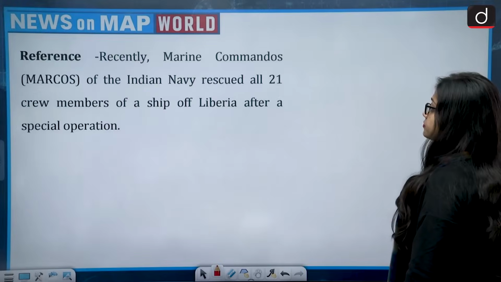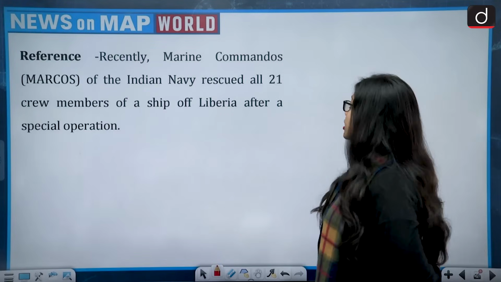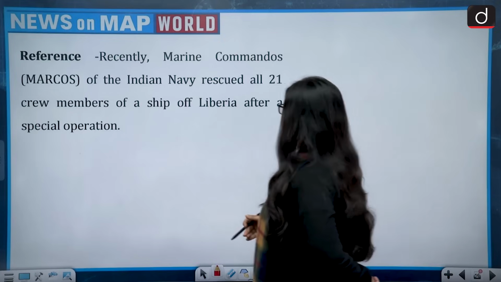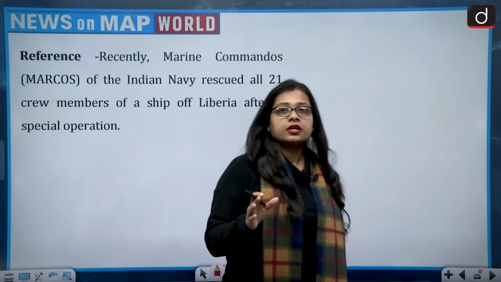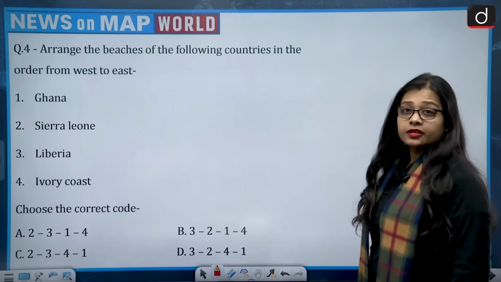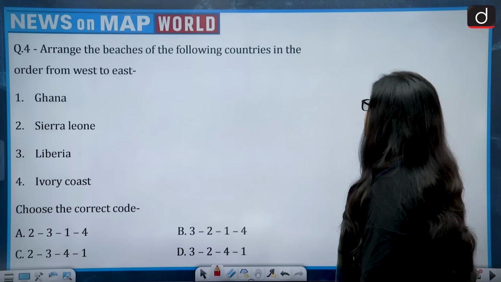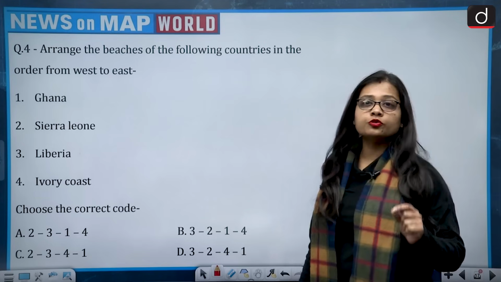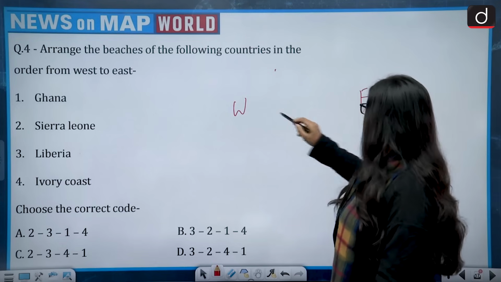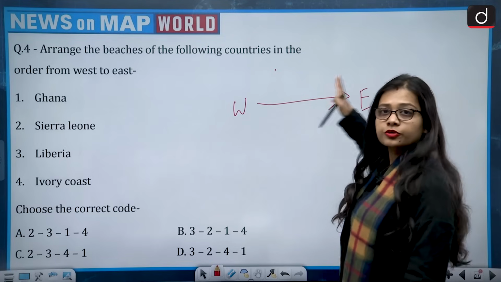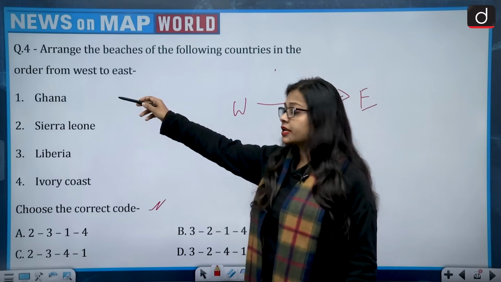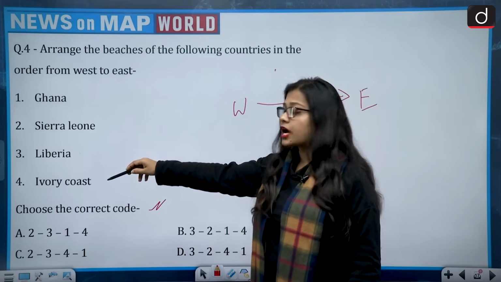Now the next question. The question talks about how recently Marine Commandos of the Indian Navy rescued all 21 crew members of a ship of Liberia after a special operation. Now a lot of things are going on in the Red Sea and the problem is rising. So arrange the beaches of the following countries in order from west to east. West to east means this direction. Choose the correct code. The countries are Ghana, Sierra Leone, Liberia and Ivory Coast.